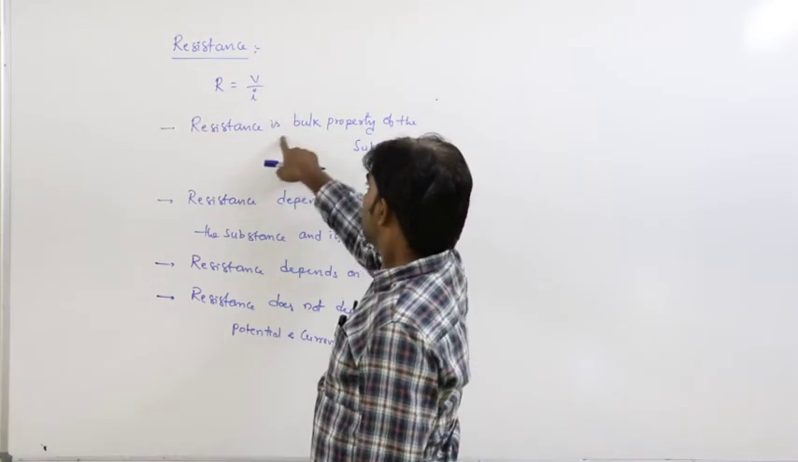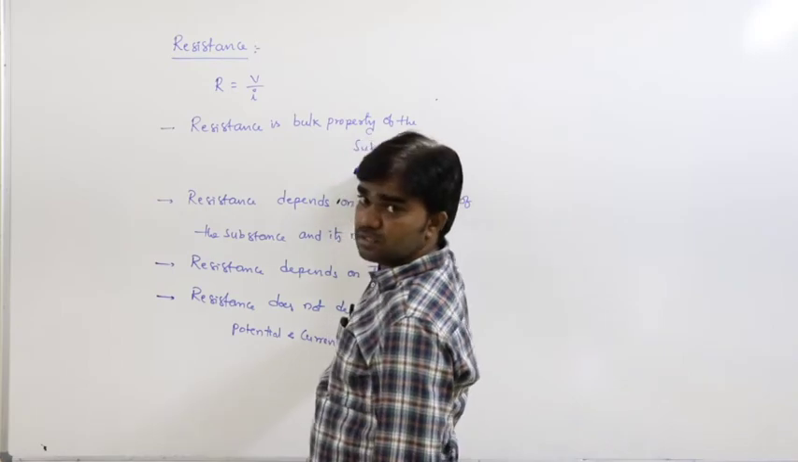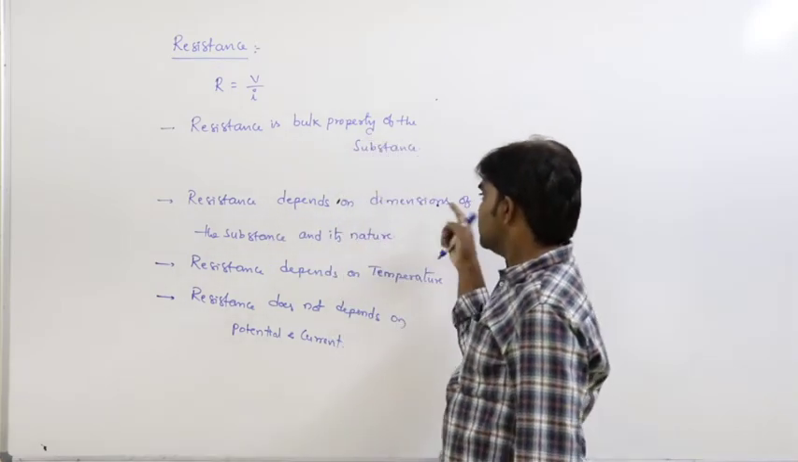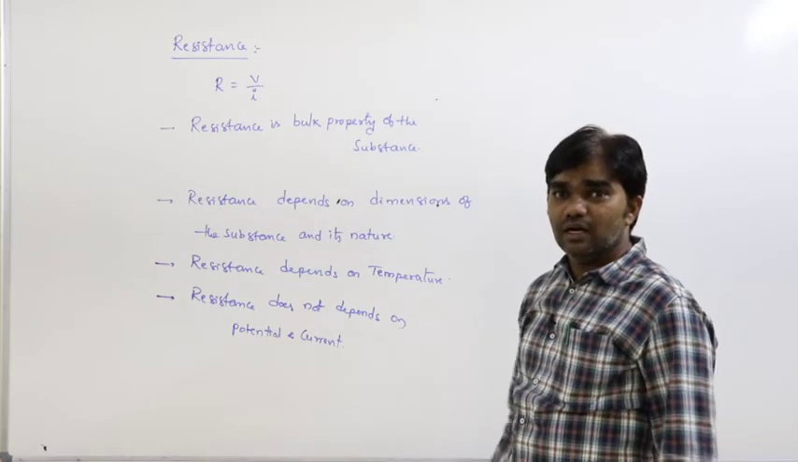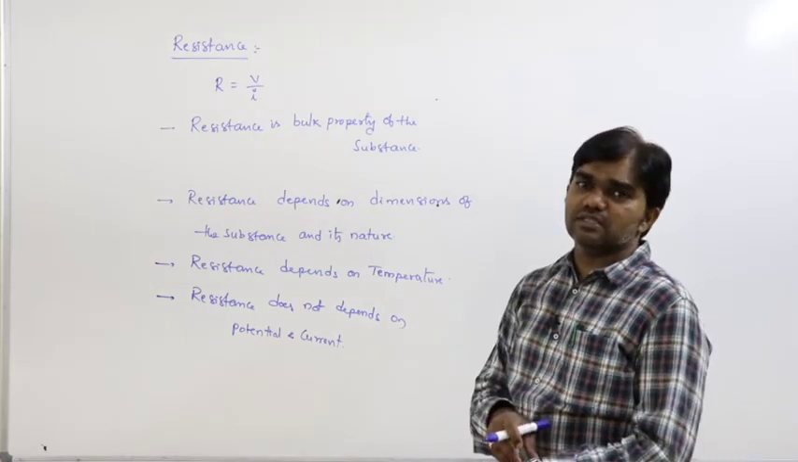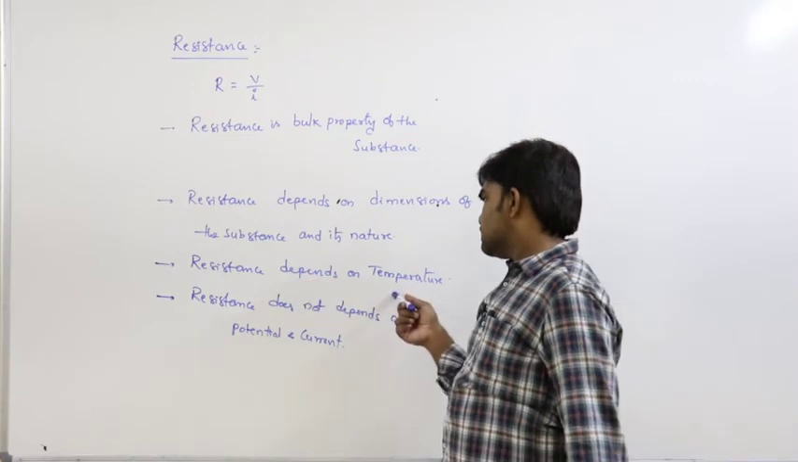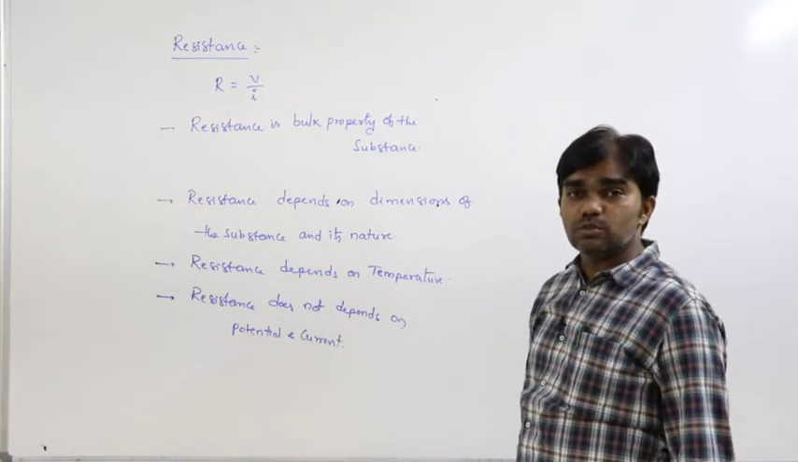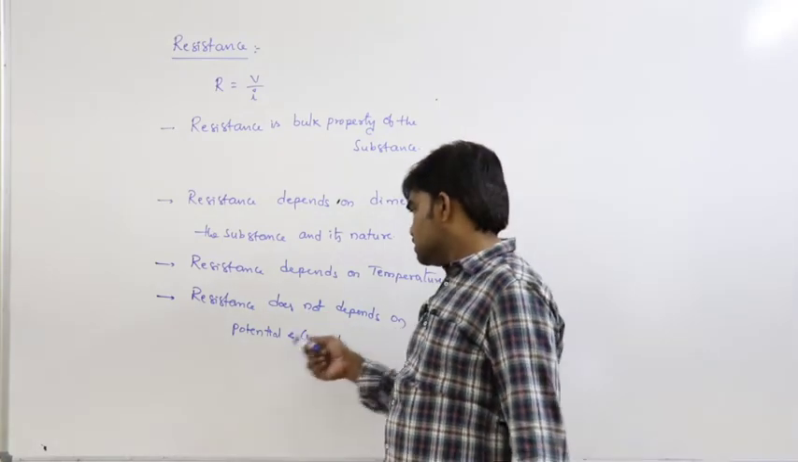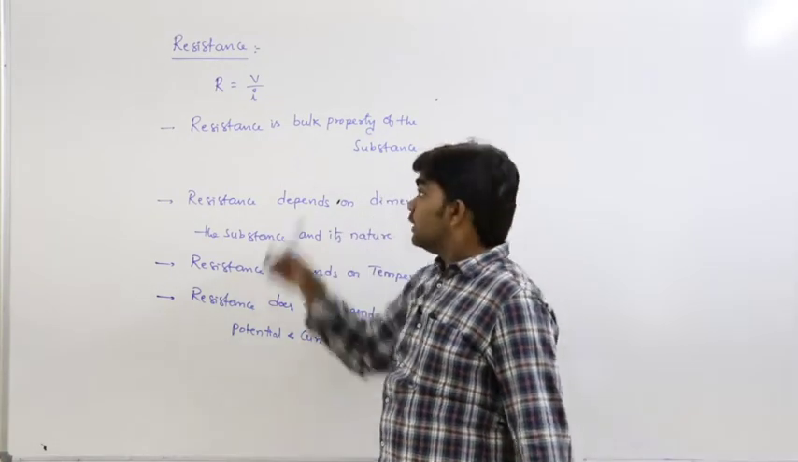That is important. Resistance is the bulk property of the substance. Resistance depends on the dimensions of the substance and its nature. Different metals have different resistances. Resistance depends on temperature. If the temperature changes, resistance also changes. And resistance does not depend on potential and current.